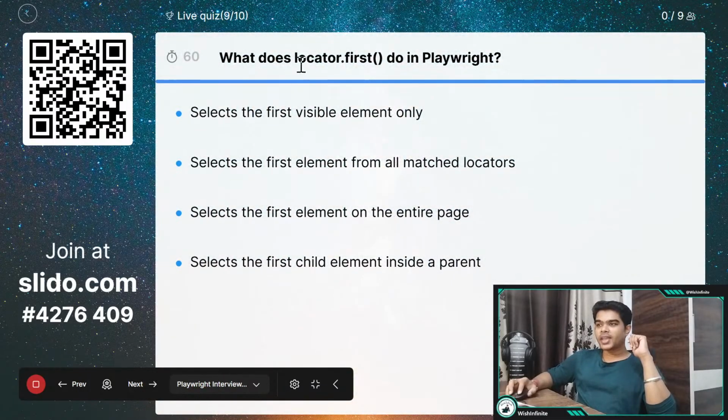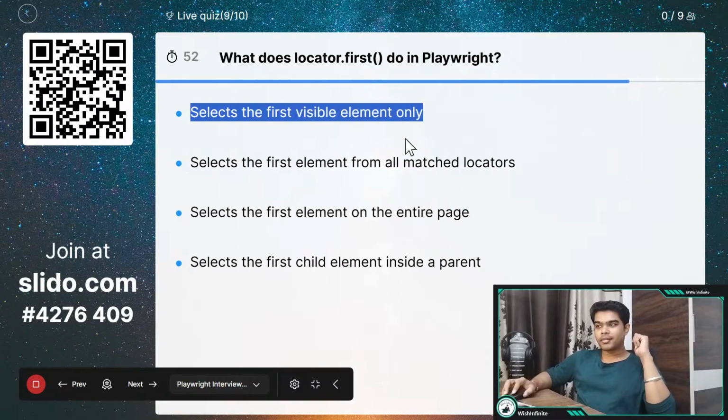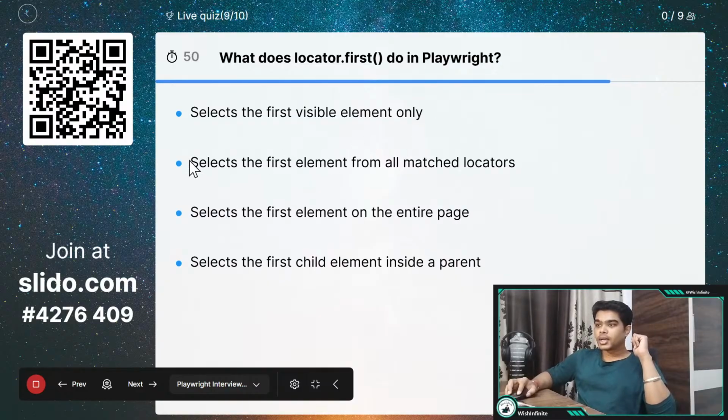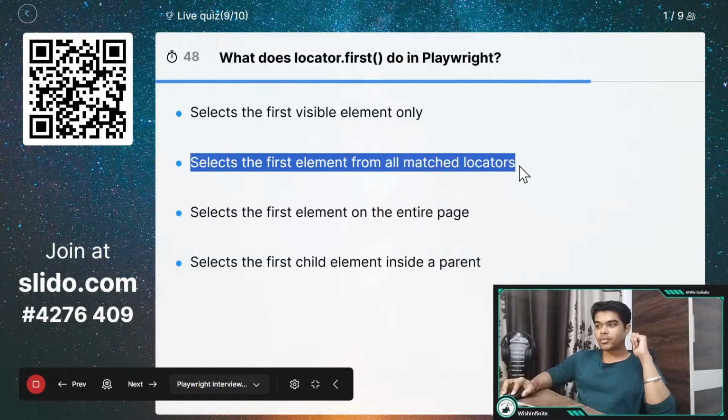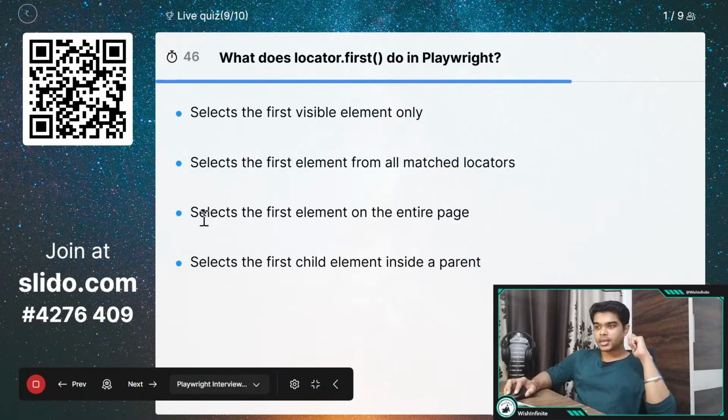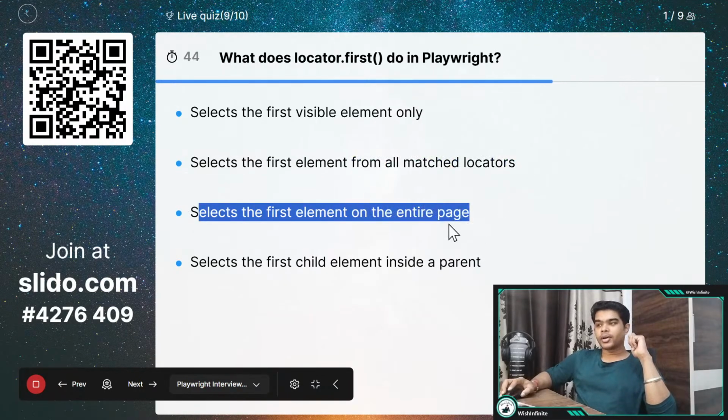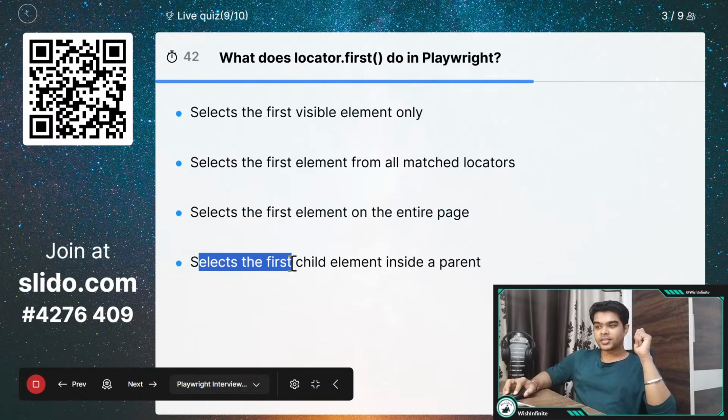And now we have the 9th question, which is, what does locator.first do in Playwright? First option: it selects the first visible element only. Second: it selects the first element from the matched locators. Third: it selects the first element on the entire page. And the last one is select the first child element inside the parent. So see carefully and then answer.